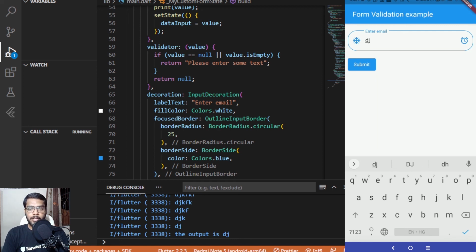And this was it for this video. To sum up, we have created a basic app where I have shown you the implementation of text form field, the styles you can add to it, and the validators you can add to it.